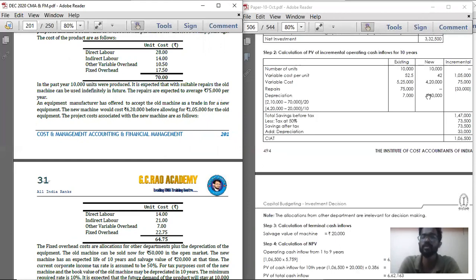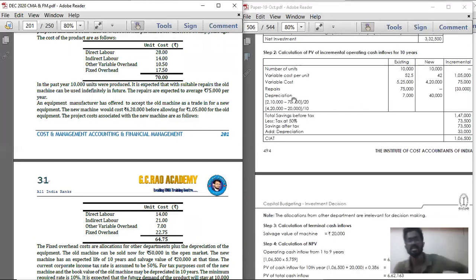Because of going with new machinery, you save that 75,000 every year, so it is an incremental cash inflow, and you should add it. Below that 1,05,000, you should record 75,000. These two are reductions in cost, and when there is a reduction in cost, that is incremental cash inflow.